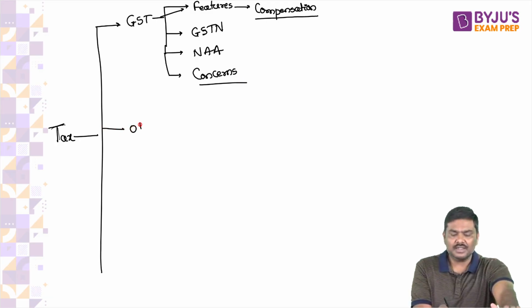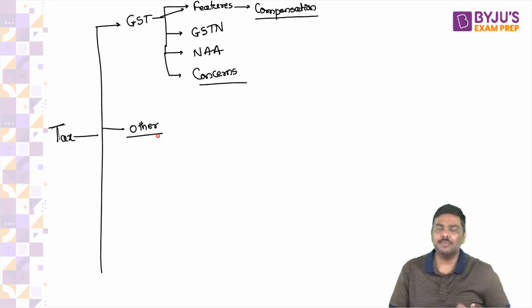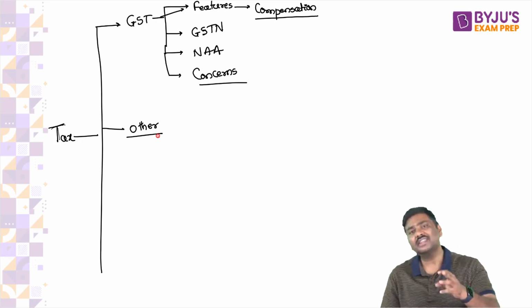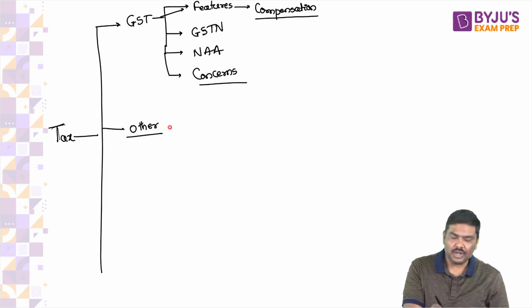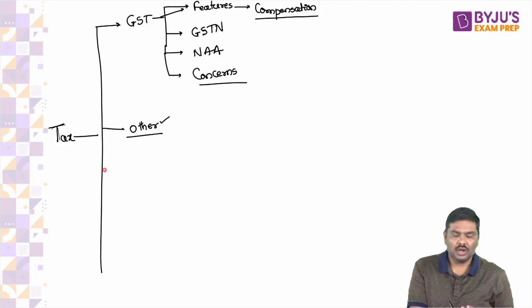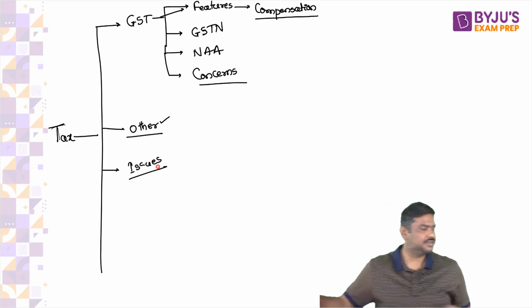Then after that, certain other concepts. For example, we have discussed tax to GDP ratio, tax buoyancy, tax elasticity, tax expenditure. These are the important concepts that we have covered under the concept of taxation. Then what are the overall issues in the taxation system in India? What are the overall issues related to the taxation system in India?